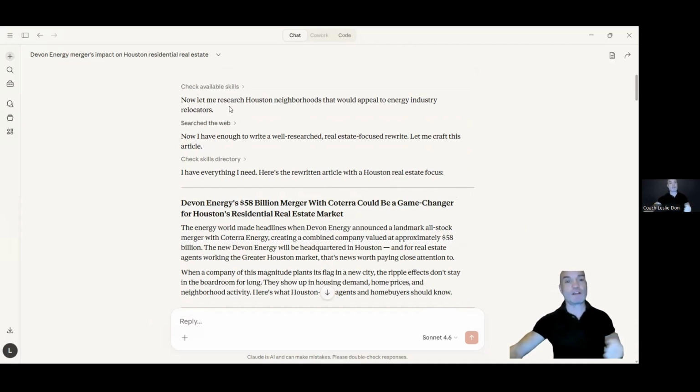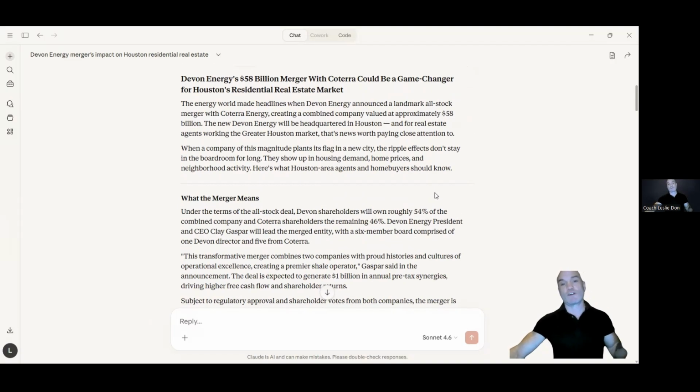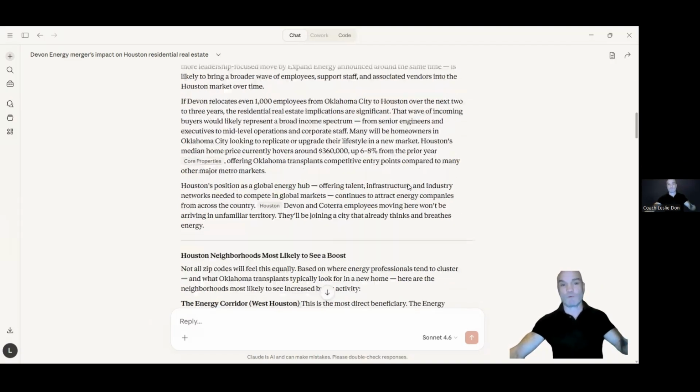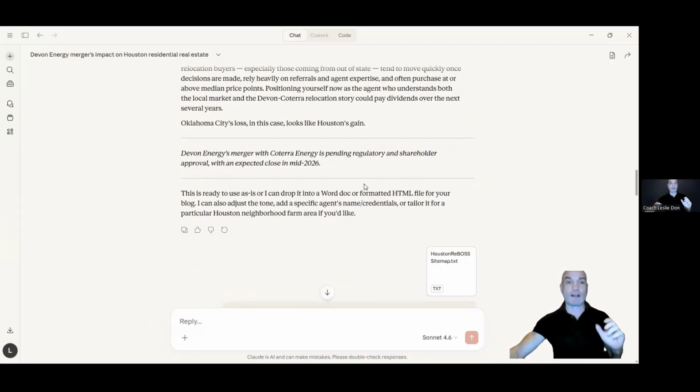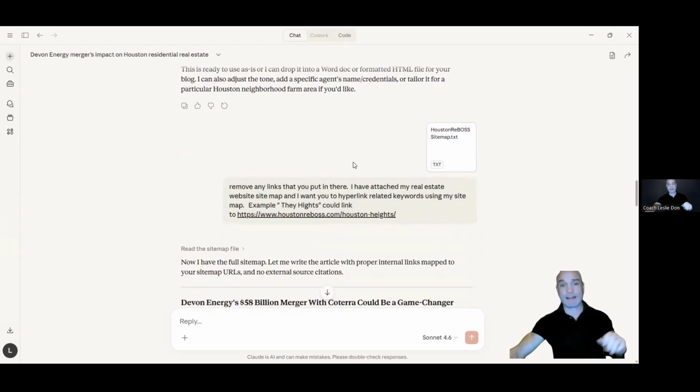You can see it did the work. It researched Houston neighborhoods that would appeal to energy industry relocators. Now it has everything I need, so now it writes the article. That's great. I'm going to let it write the article, and I'm going to go through it. I don't like the links it's putting in there because I don't want those. So it says it's ready, and I'm like, no, it's not.